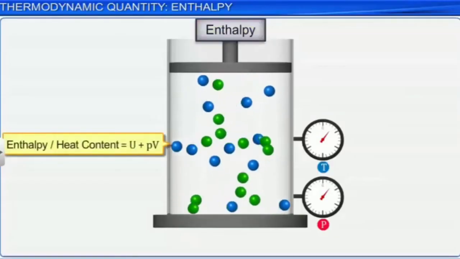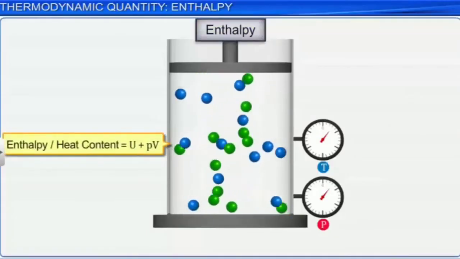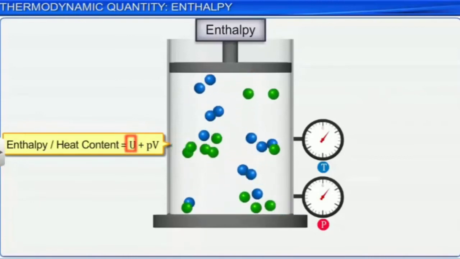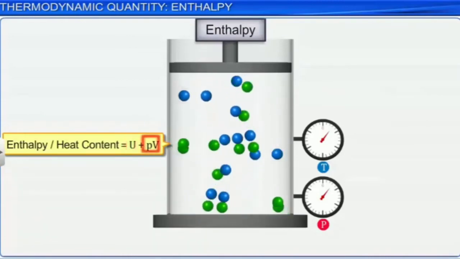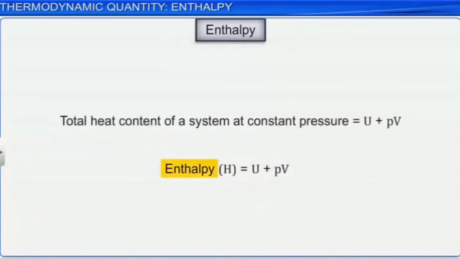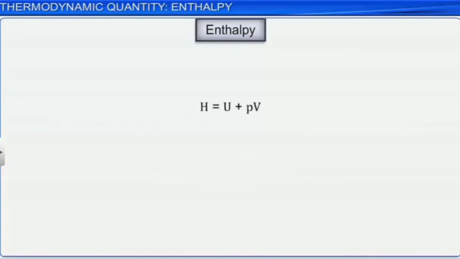Next thermodynamic term is enthalpy, denoted by the symbol capital letter H. It is the heat content of a system. Mathematically, enthalpy is equal to U plus PV. This is a state function and also an extensive property. So, the total heat content of the system is known as enthalpy, which is equal to U plus PV.